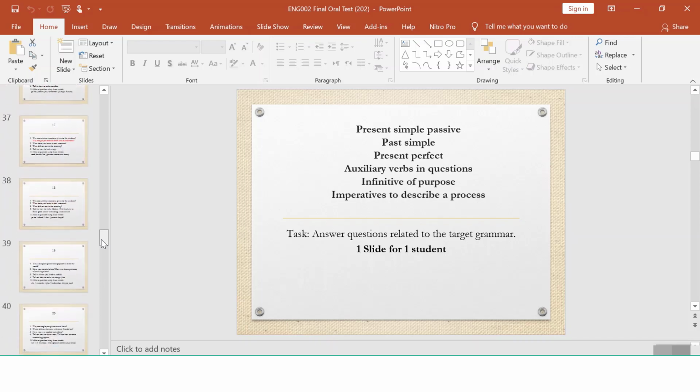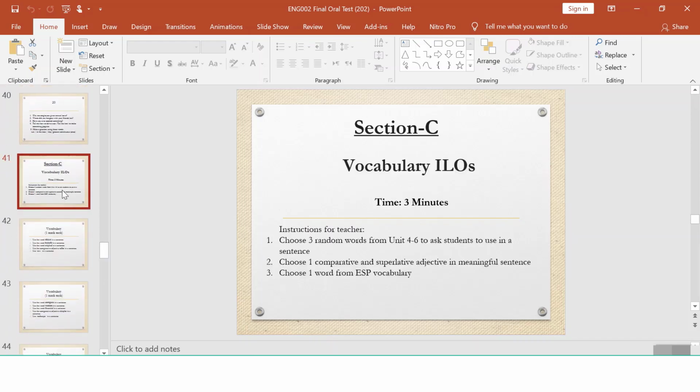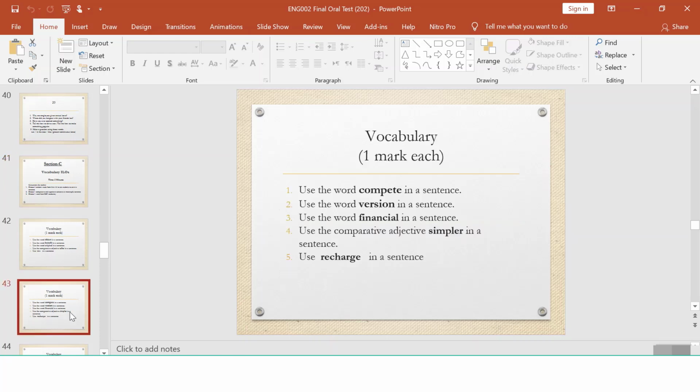The next part is the vocabulary section. In the vocabulary section, choose 3 random words from unit 4 to 6 and ask students to use them in sentences: 1 comparative and superlative adjective, and 1 word from ESP. For example, these 3 words from General English: compete, version, and financial. Simpler is a comparative adjective, and recharge is a technical English word. The same is the case for the business English teachers. The words will be different. So you can choose one slide from here and you can ask one student. These are also almost 20 slides.